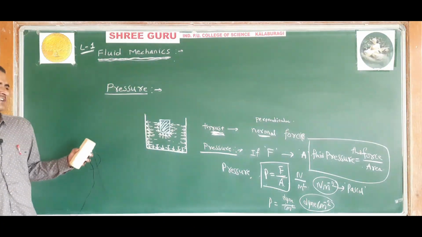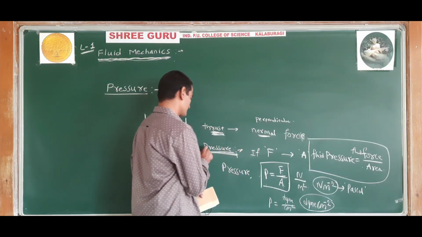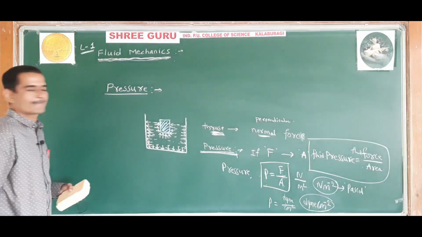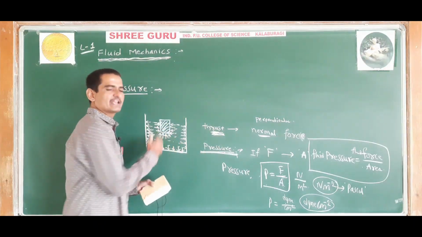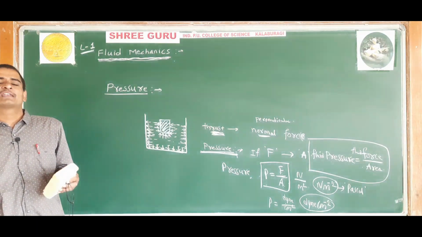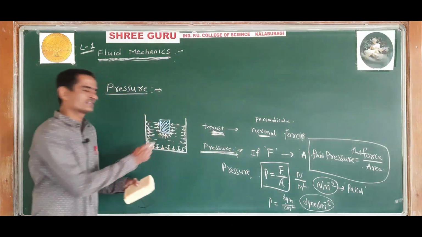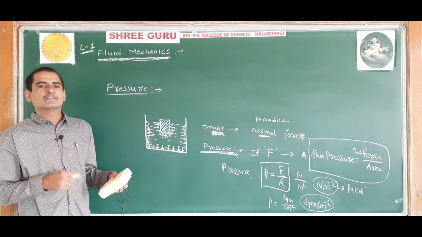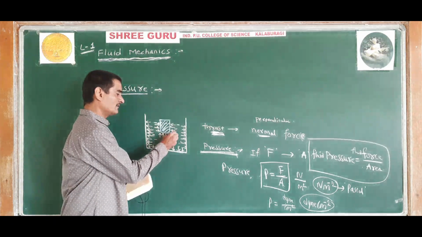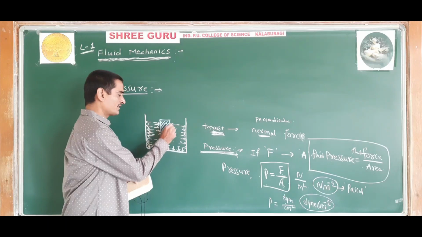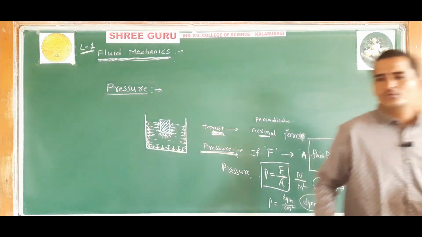So you understood fluid pressure. Once again, the normal force exerted by the liquid at rest per unit area of the surface in contact with it is called fluid pressure.